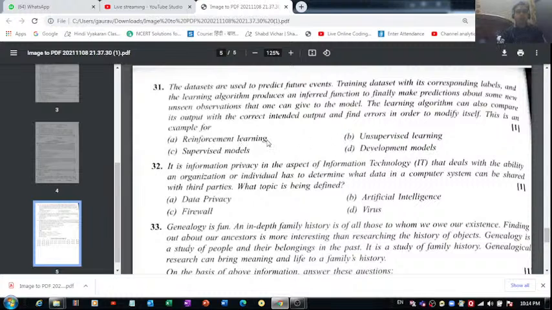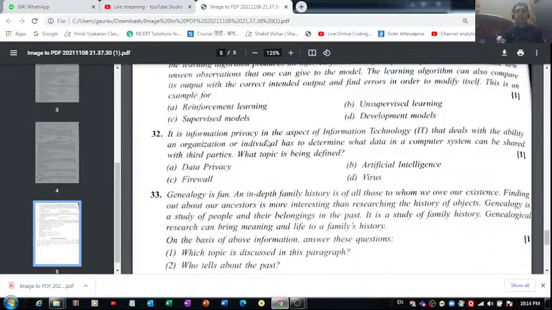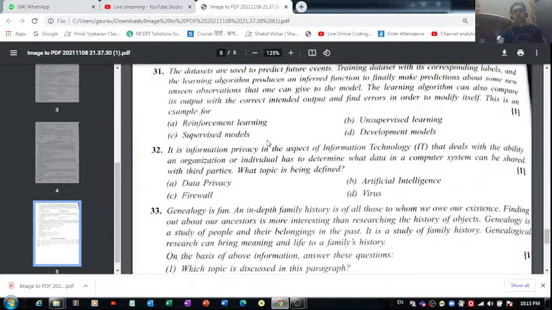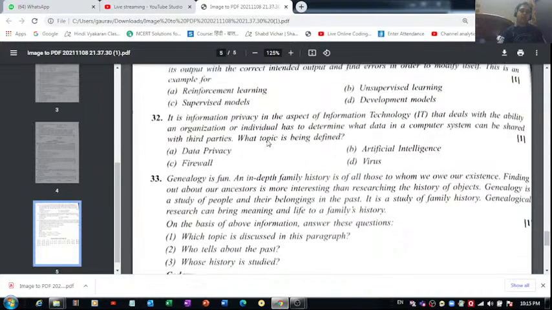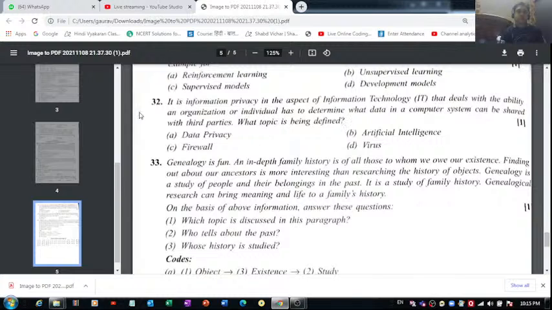Then only you will be able to answer it correctly. Otherwise it will be pretty difficult for you to find out the correct answer.